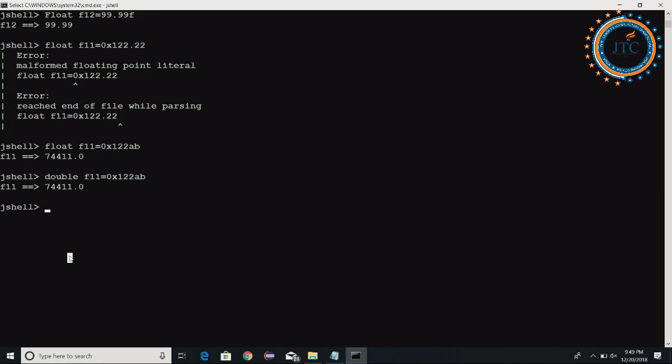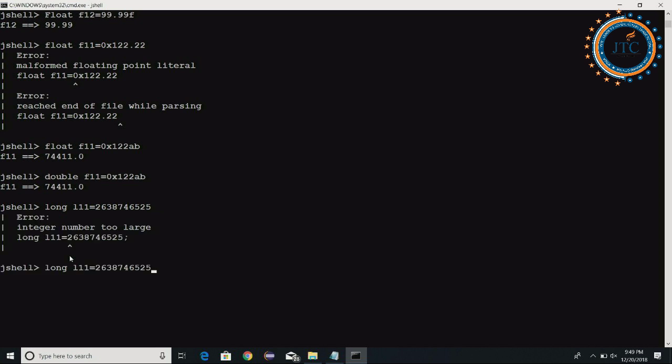Here, I am writing this example for you. Suppose I write long L11 is equal to some value. I have written some value here, but first it is giving some error. So let's do one thing: write L after the value. This is one long. Fine, this is one long you are getting.